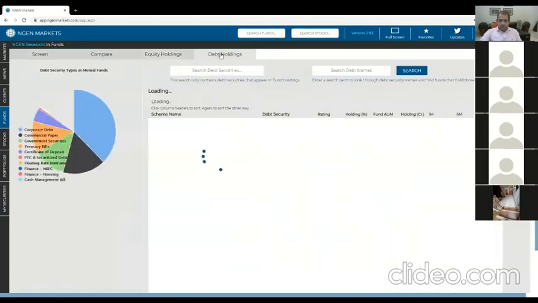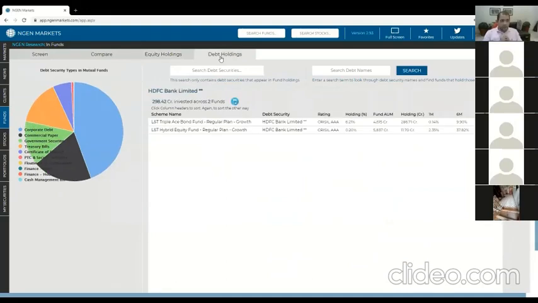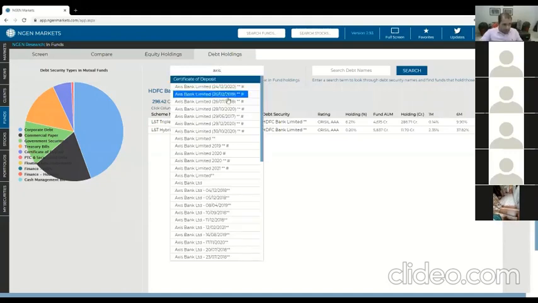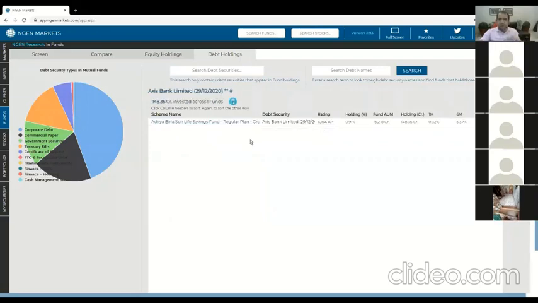For debt holdings, you can see this in two ways. Obviously, equity is much more straightforward. It's just a stock and it has a name and an ISIN code. With debt, as you can understand, there's a lot more involved. So you can search in two different ways. One is you can search for a specific debt security, for example, like a bond, and you can type the name and actually find the specific paper or bond. And if you click on it, you'll see which fund or funds are holding that particular one.